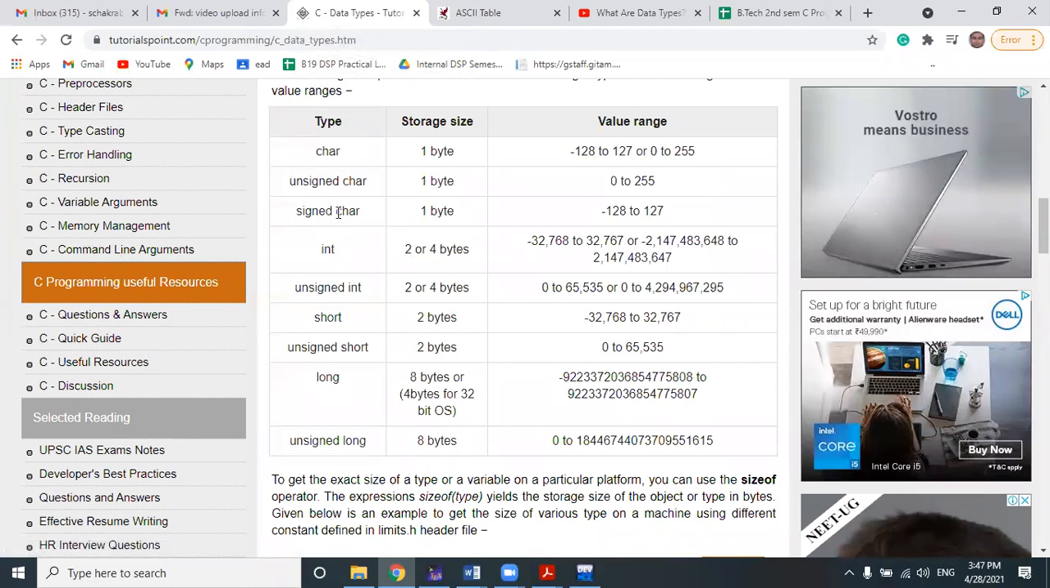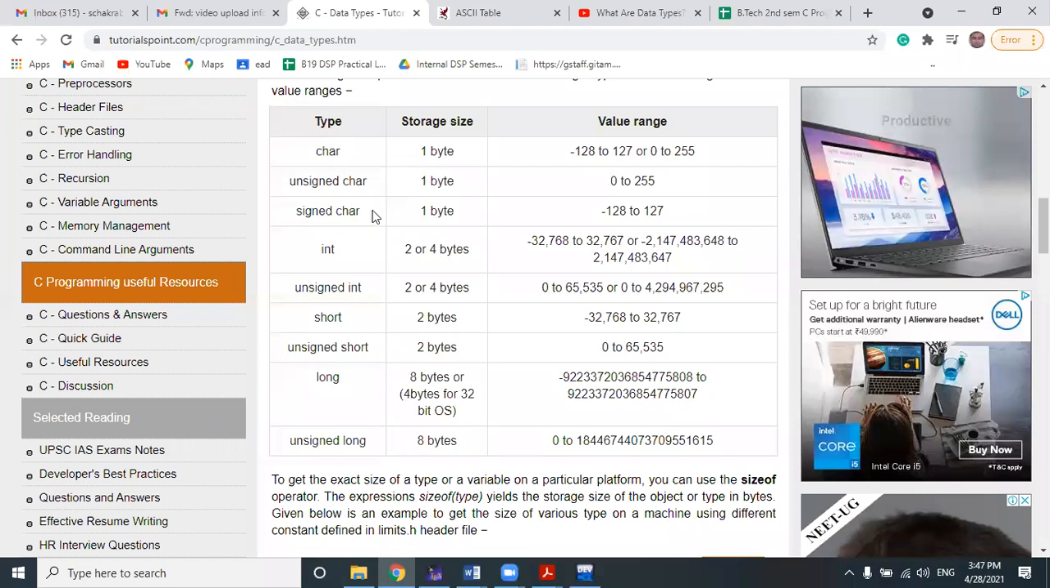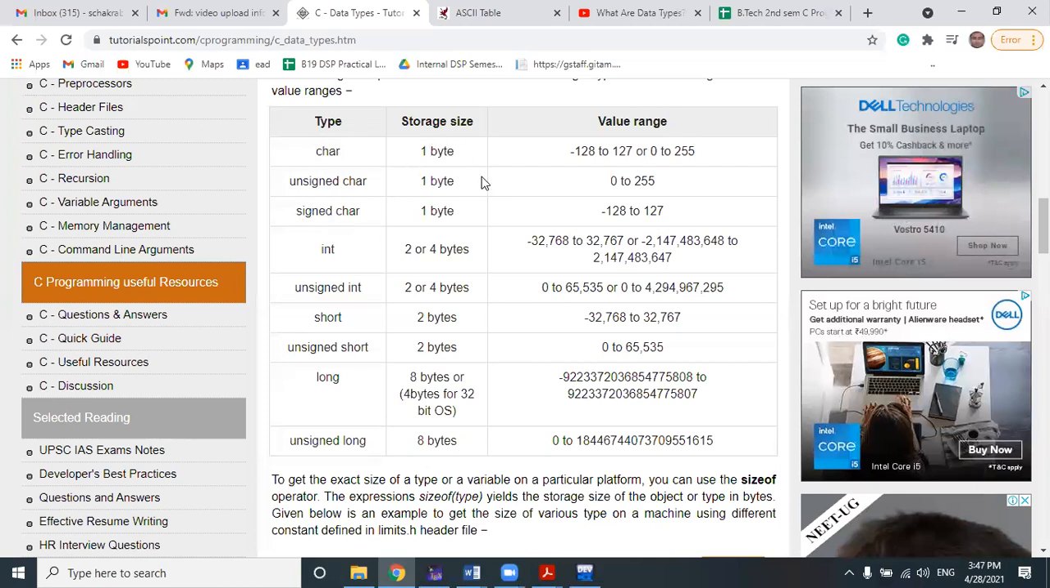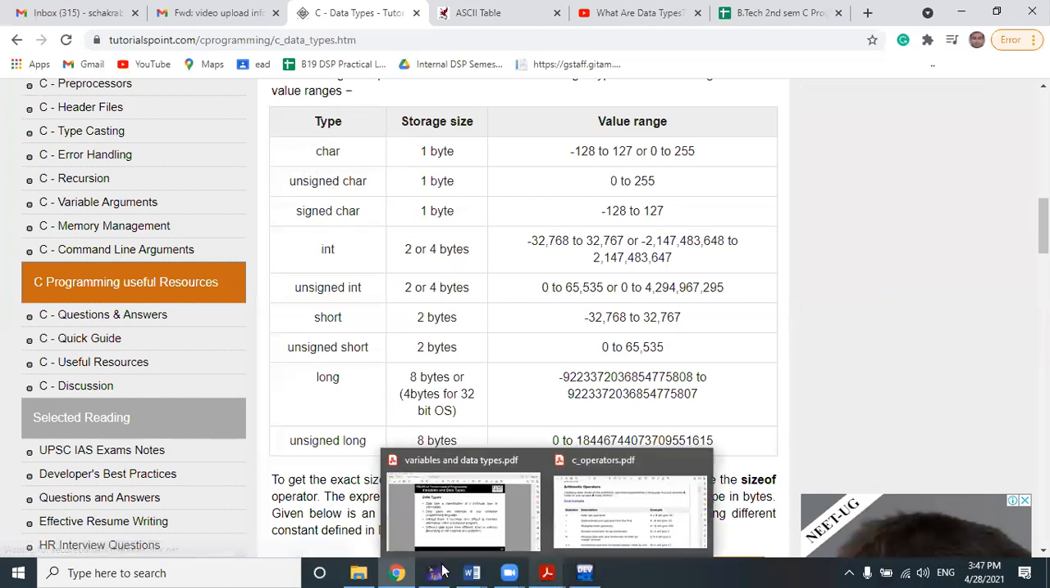Like the first kind of data type is the character data type. This table is very, very important. You should remember this table. This table will represent the data types and the size of the data type, that means how much memory space this data type variable will occupy while you are writing your code.